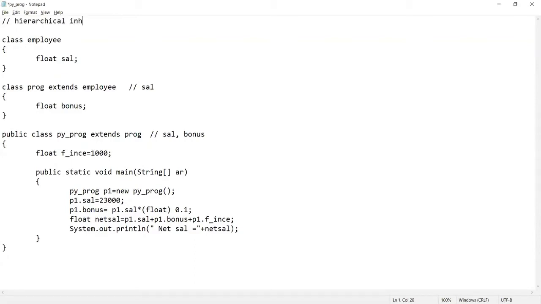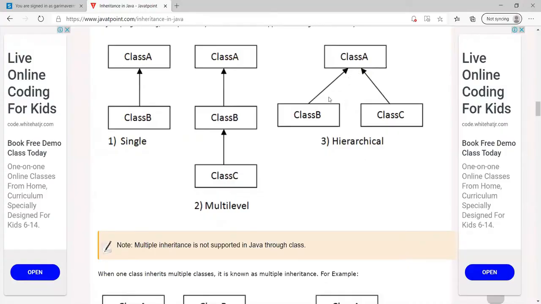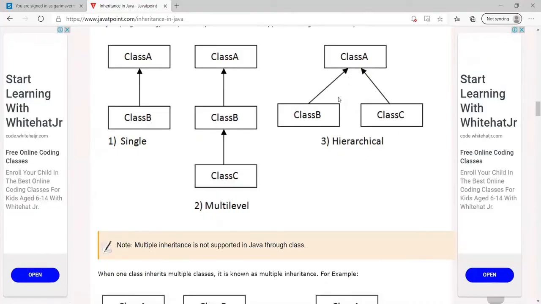Hierarchical inheritance. Now, what is hierarchical inheritance? In case of hierarchical inheritance, basically we have one parent, but more than one child. So the one parent is having more than one child. This kind of structure is called hierarchical inheritance. So let's see if I find the picture for hierarchical inheritance. Okay, so this kind of relationship is called hierarchical inheritance, where you have a single